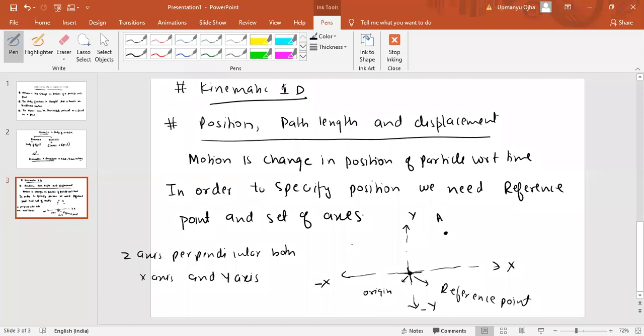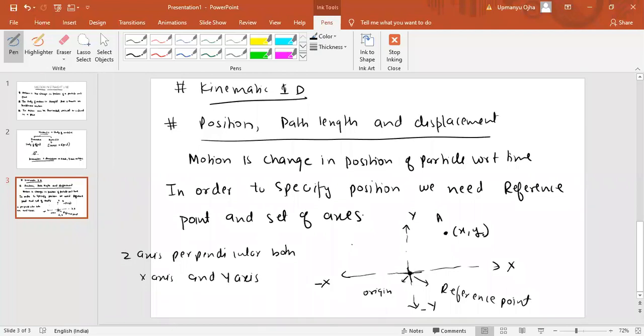Now, this point A will have some coordinates, like x comma y. If I can get the value of x comma y, then I can specify the position of the point A. So if someone asks you what the position of A is, you will tell them that the position of A is x comma y, meaning it has x coordinate x and y coordinate y.